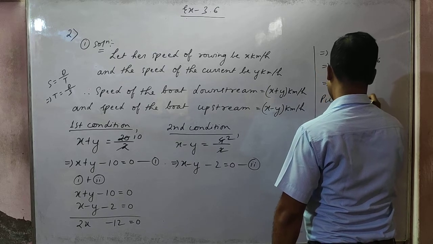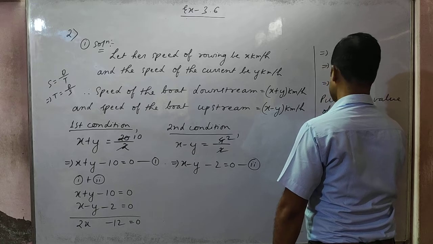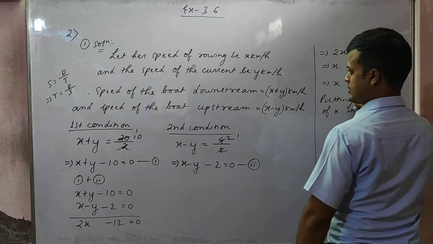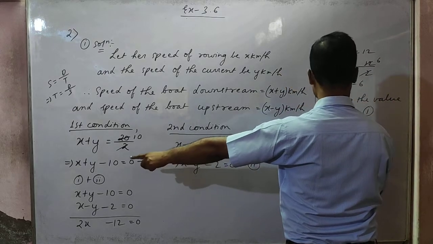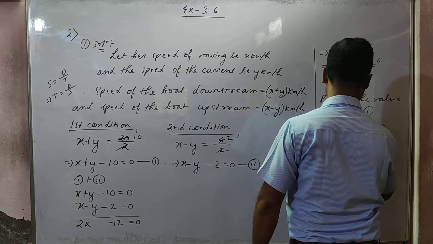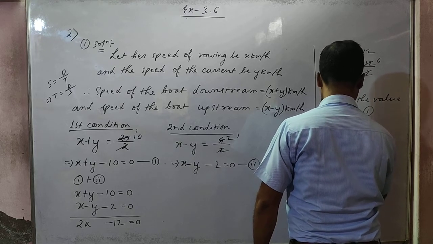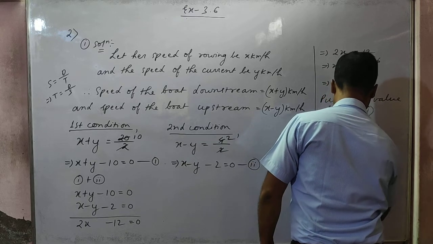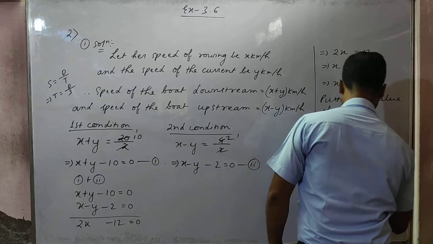Putting the value of x in 1. What is the value of x, students? Value of x is how much? Value of x is 6. In equation 1, it is 6 plus y minus 10. 6 minus 10 is how much? 6 minus 10 is minus 4. So y is equal to 4.